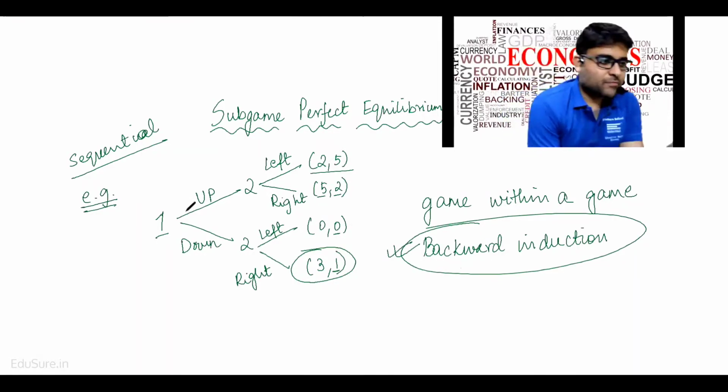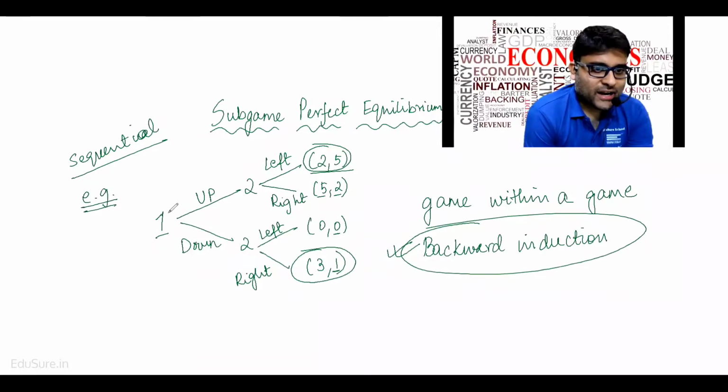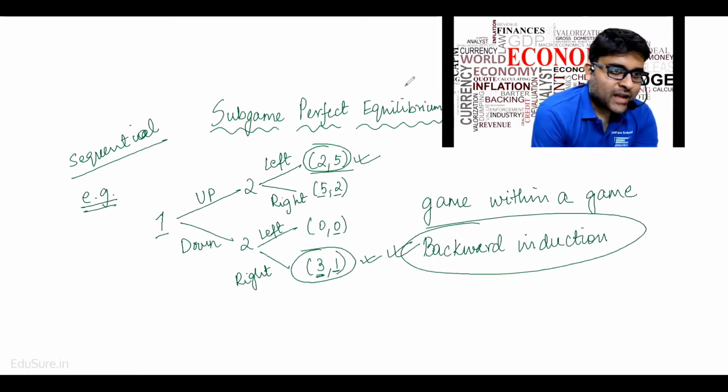If player one plays up, it is rational for player two to play left, giving 2 comma 5. This player one already knows in the present. If I play up, player two will play left and 2 comma 5 will be the outcome. If I play down, two will play right and 3 comma 1 will be the outcome. So obviously player one will want the 3 comma 1 outcome rather than 2 comma 5, because 3 is better for player one than 2. So player one will play down and player two will play right, and 3 comma 1